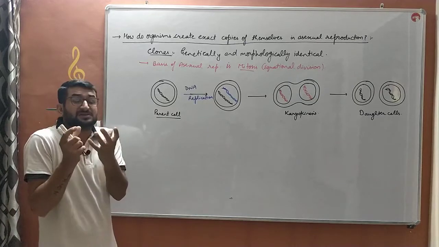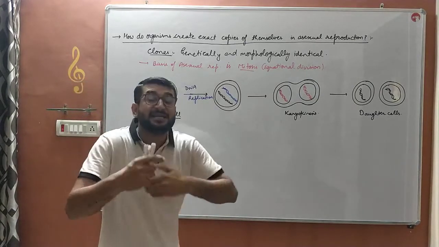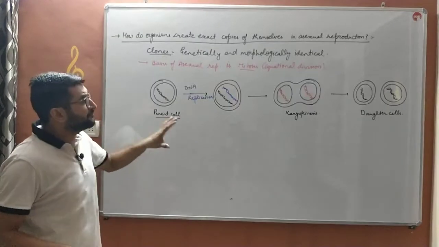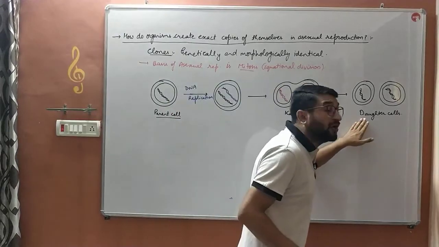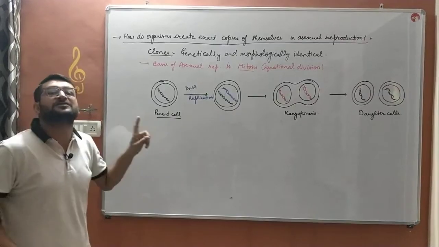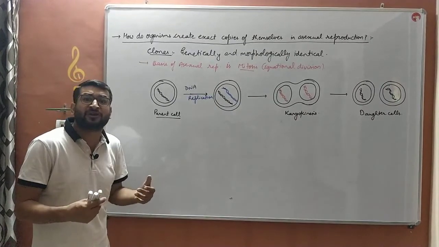So what is the important step in that? DNA replication. DNA copies itself so that the amount of DNA, or nuclear material, or genetic material in the daughter cells as well as in the parent cell will remain fixed. And the DNA copies itself, and DNA is responsible for characters.